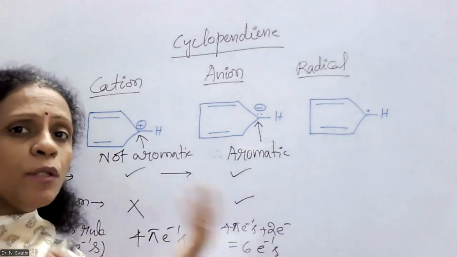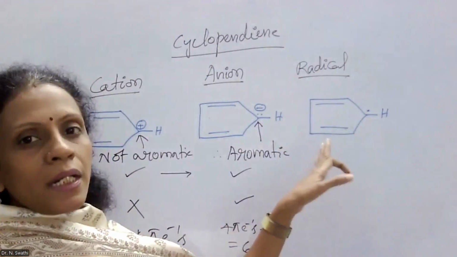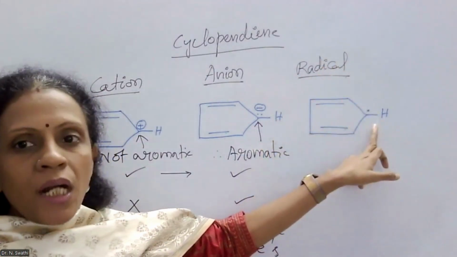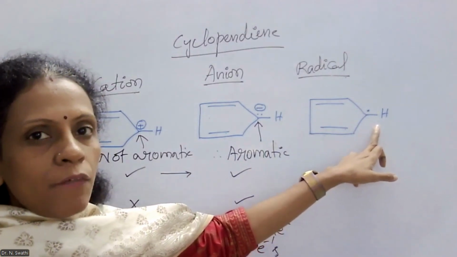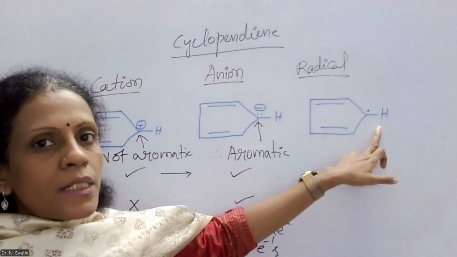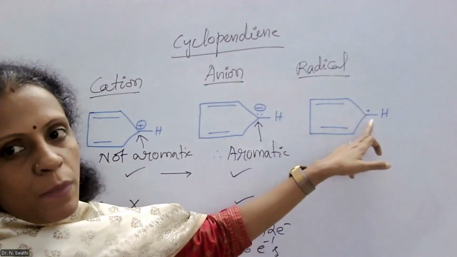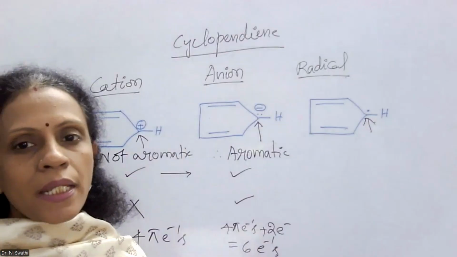Okay, now coming to its corresponding radical, again the same cyclopentadiene structure is given. Now this is a radical. That means with respect to one carbon, there will be loss of 1 electron. How are radicals generated from a neutral species? If an odd electron is left, then that molecule is a radical. So here 1 odd electron is shown on one of the carbons, let us consider the 5th carbon. This is how we write the radical structure.